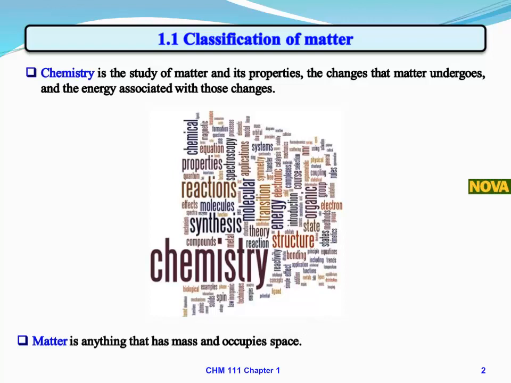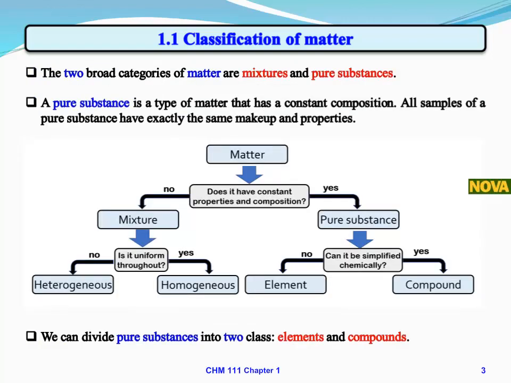Matter is anything that has mass and occupies space. Which is to say, anything you can touch or hold. The two broad categories of matter are mixtures and pure substances. A pure substance is a type of matter that has a constant composition. All samples of a pure substance have exactly the same makeup and properties. Pure substances can be divided into two classes, elements and compounds.